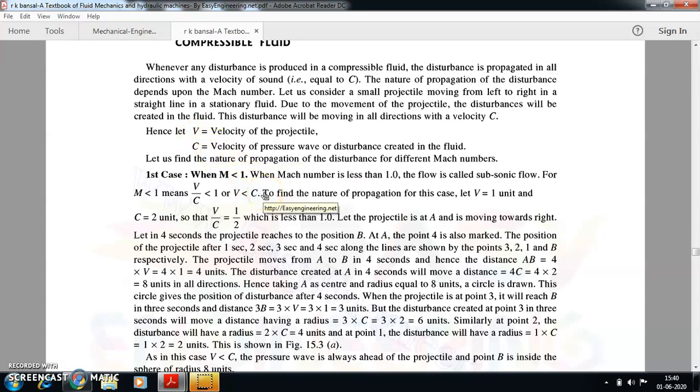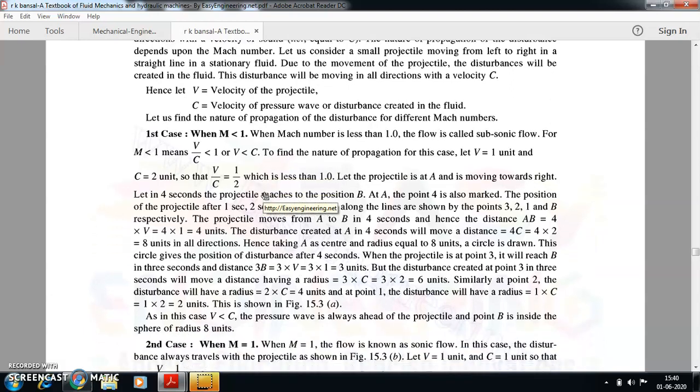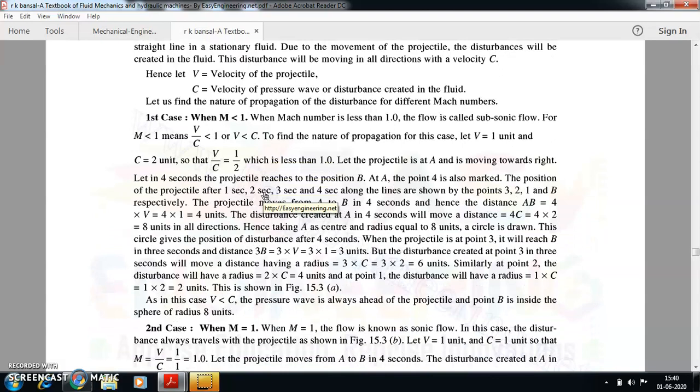Based on the three different cases of fluid flow, based on the Mach number, we will try to find out how this disturbance moves, and we need to put it in a pictorial representation. Let us take the first case where M is less than 1. Mach number is V divided by C, so V by C is less than 1. The flow is subsonic in nature.